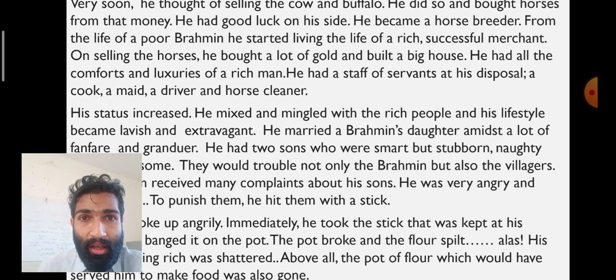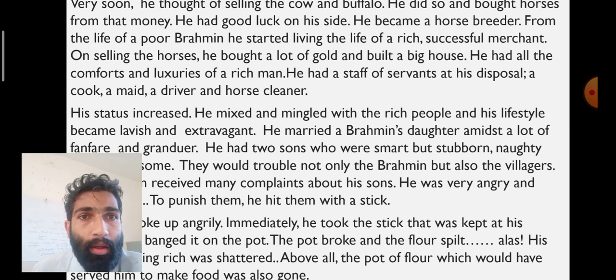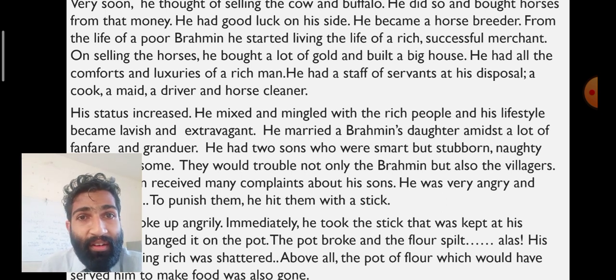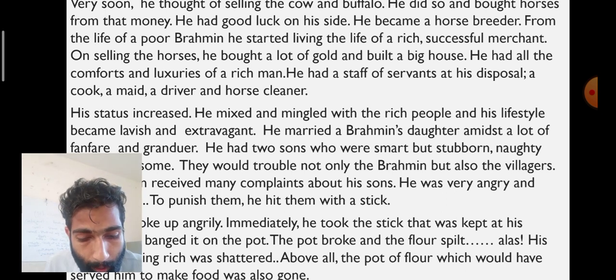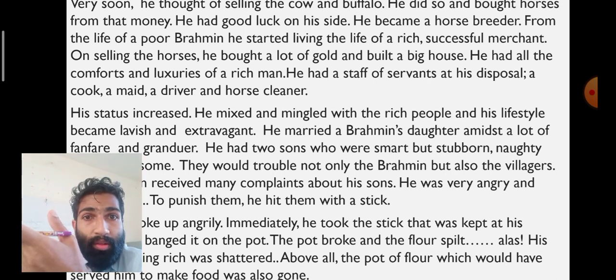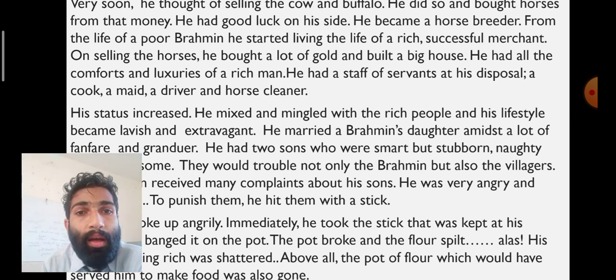Then he married a Brahmin's daughter. Amidst means in the middle of a lot of fanfare and grandeur. Fanfare means celebration and grandeur means greatness. So in the middle of this celebration and all these things, he celebrated his marriage with the Brahmin's daughter.